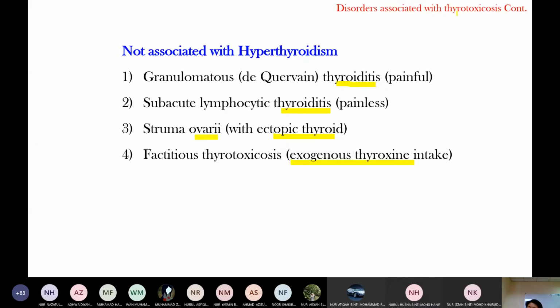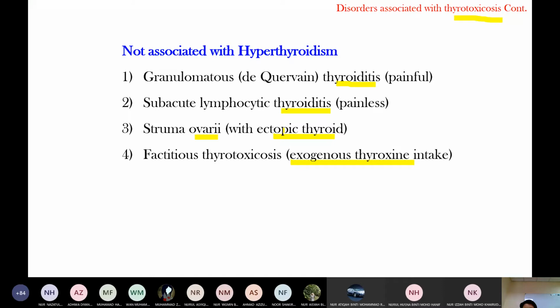It causes thyrotoxicosis. So the thyroid gland is not overactive; it is thyroid gland destruction. Severe inflammation causes thyroid gland destruction, and when the gland is destroyed, it releases thyroid hormone into the circulation.